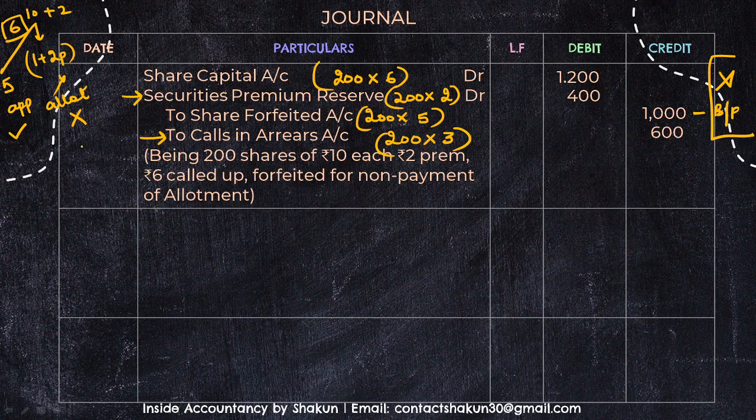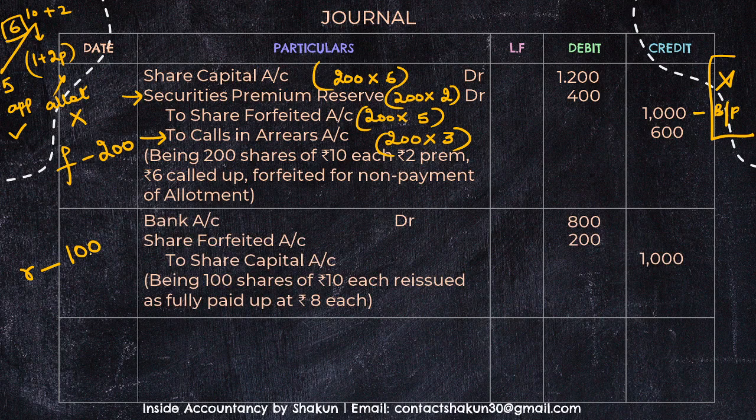Moving to the reissue. Now how many shares are forfeited? We have forfeited 200 shares. Now talking about reissue, it was like 50% shares are reissued, if I'm not wrong. So that means 100 shares are reissued, right? So the entry for reissue is bank account DR, share forfeited DR, to share capital. Now 100 shares of 10 each were reissued as fully paid up at 8. At 8 goes to bank, right? So 100 into 8, 800 goes to bank. Fully paid up, that means 100 into the face value goes to share capital, that is 1000. So 200 is falling short on the debit side, that means that's the amount of discount that we have given.